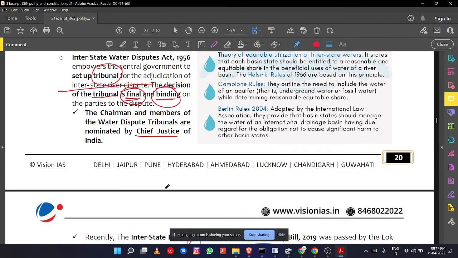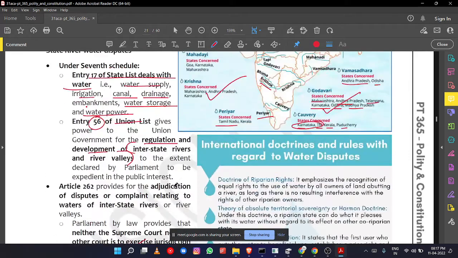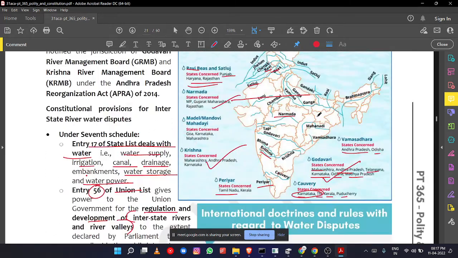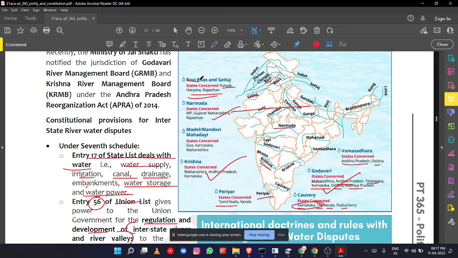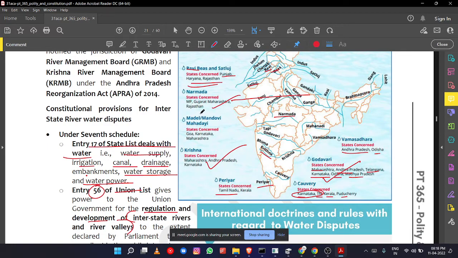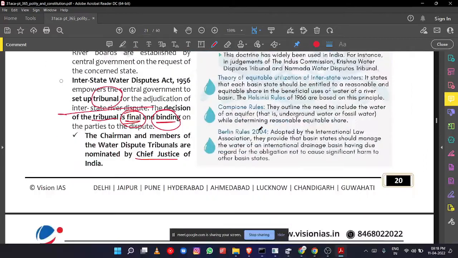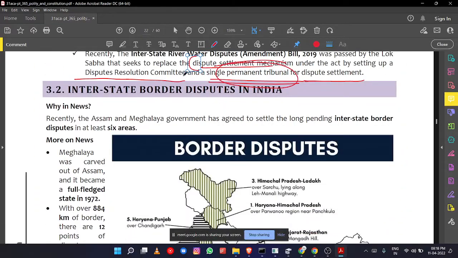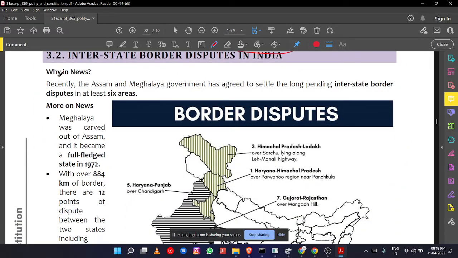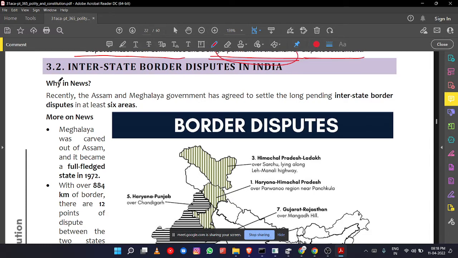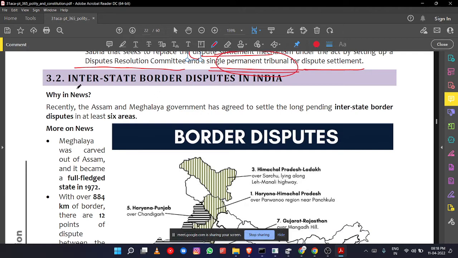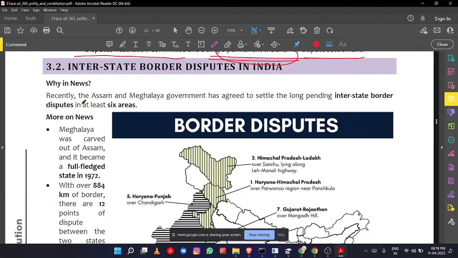Remember that point. So just go through this particular map and see which of the following rivers are under dispute and what are the states that are having this particular dispute. The next concept is interstate border disputes. We have seen just river disputes; there are also border disputes.